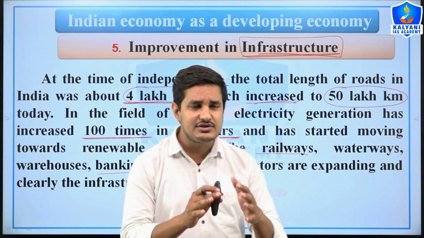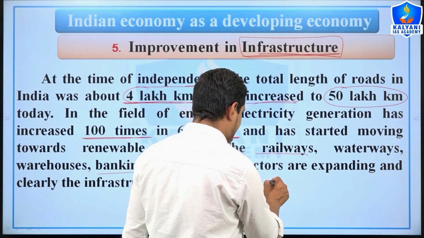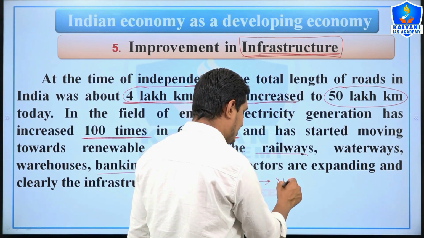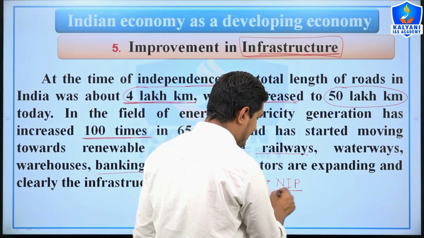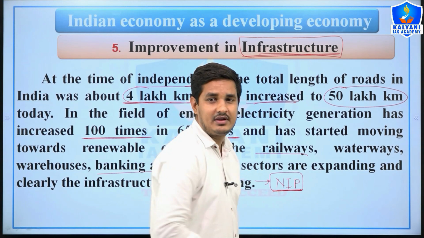The infrastructure is improving day by day. And as you know very well, at present the government has announced the National Infrastructure Pipeline project, right.